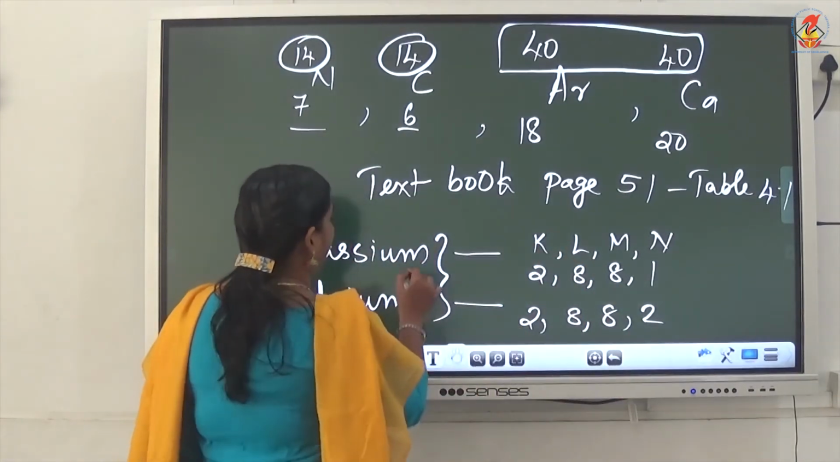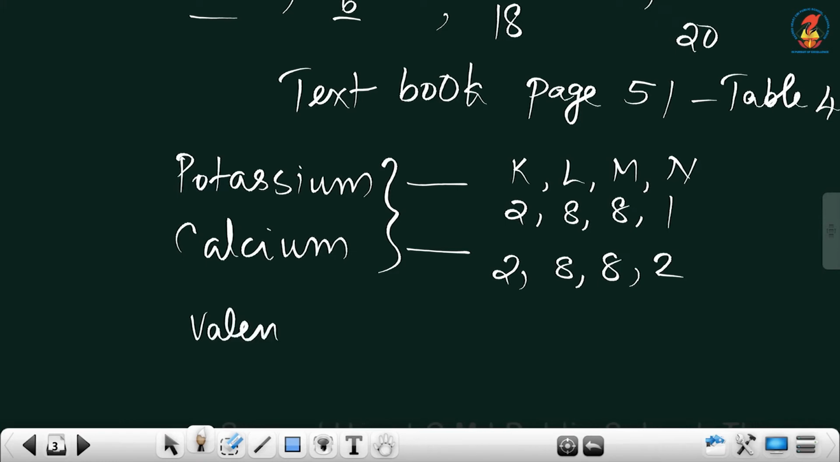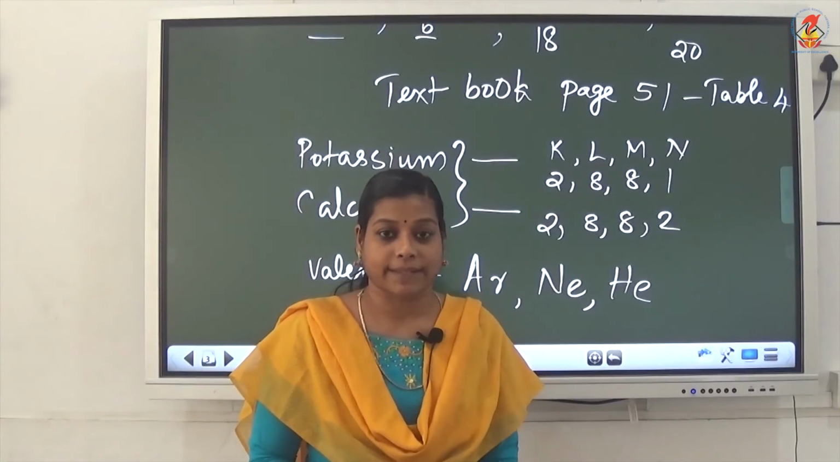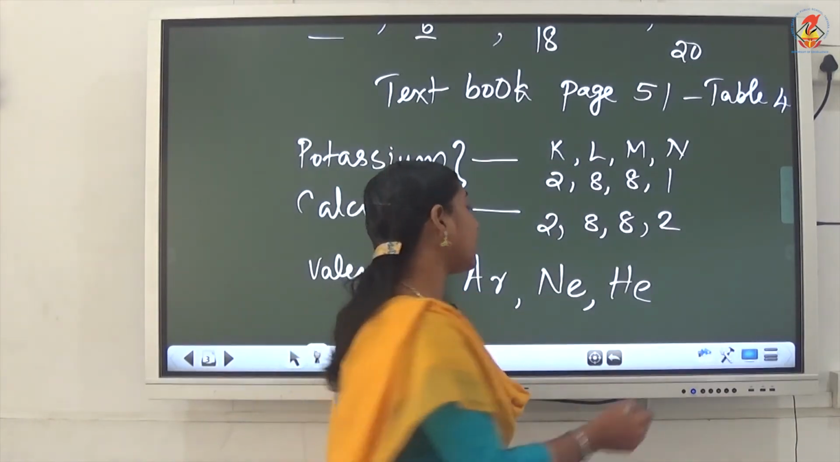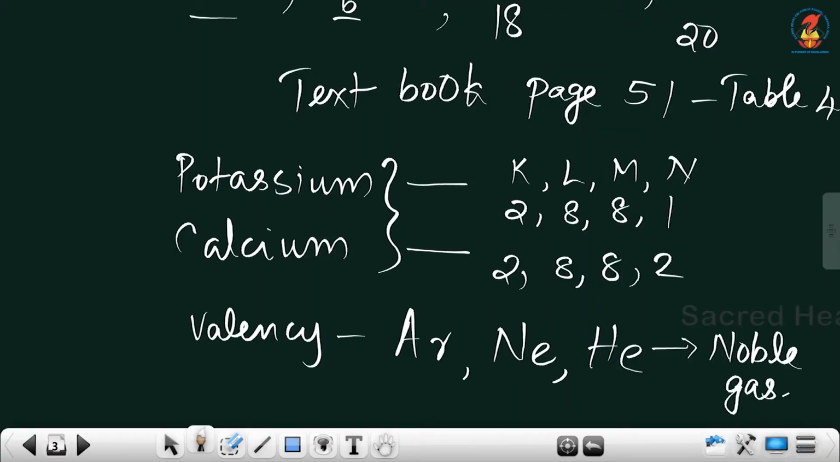So, some elements have valency 0. Argon valency 0, neon valency 0, helium valency 0, all these have valency 0. So, we can say that these are zero group elements. They are the noble gases. They have valency 0 because they already have 8 electrons in the outermost shell, which is very stable. They will not participate in any chemical reactions. Hope you understood this much.